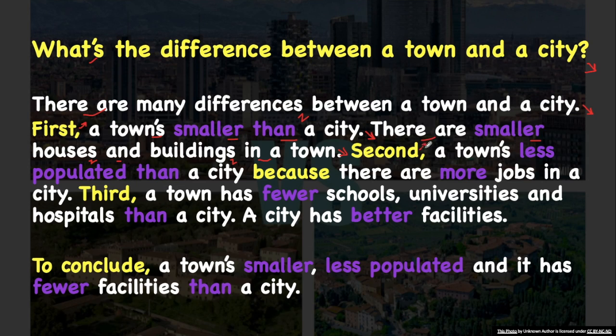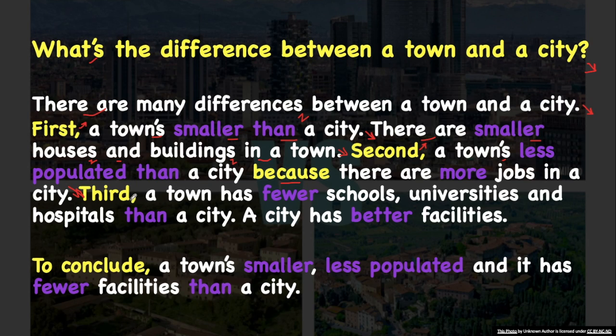Second, a town is less populated than a city because there are more jobs in a city. I've combined the two sentences using because, and that's how you make your sentences better. So you can add and or because.